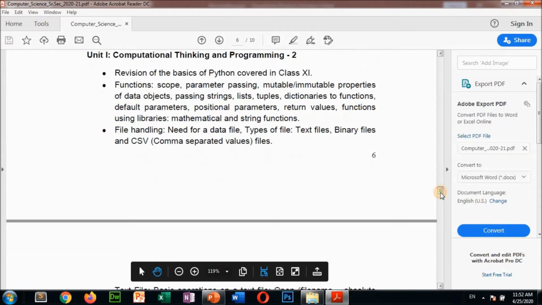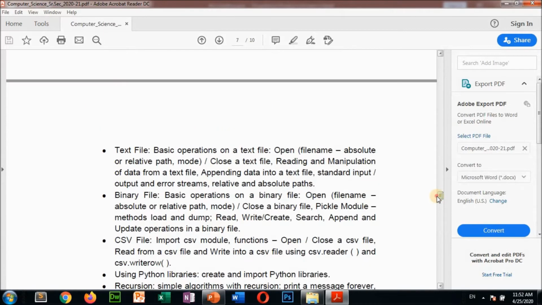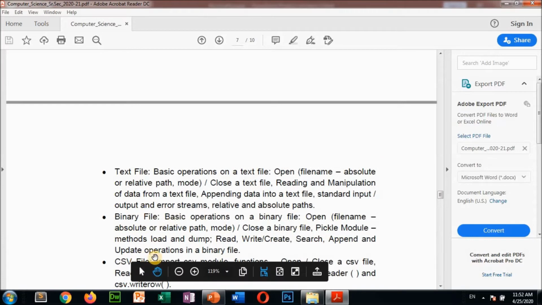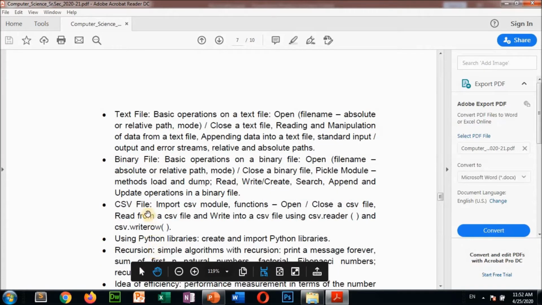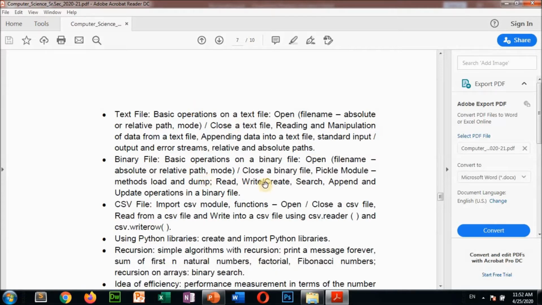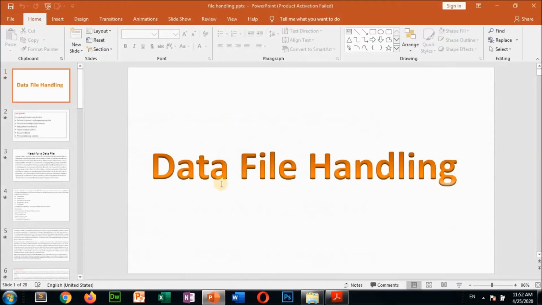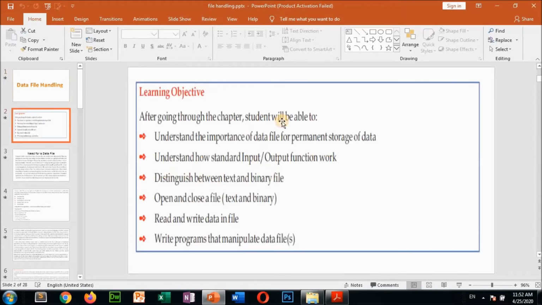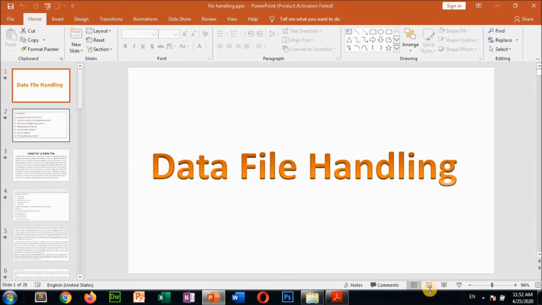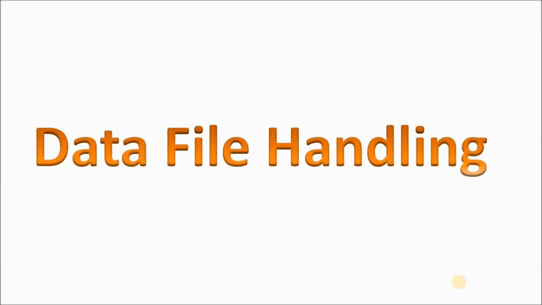So here from the syllabus, see, file handling. Text file is there, binary file is there, CSV file is there. These topics we have to discuss now. Here, this PPT I have prepared for you: data file handling.